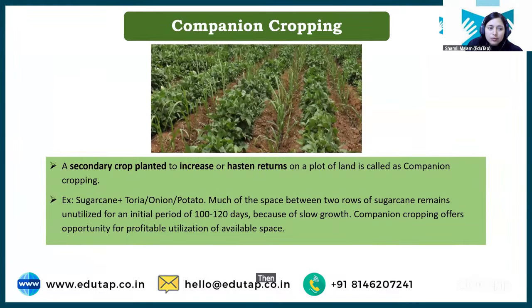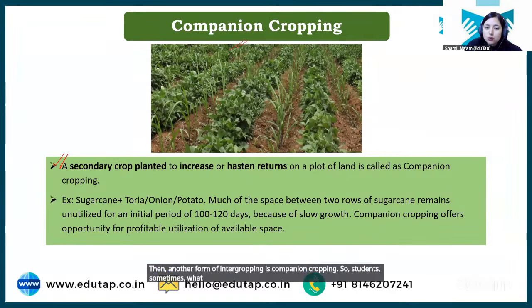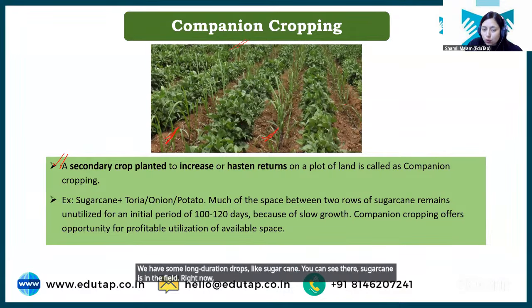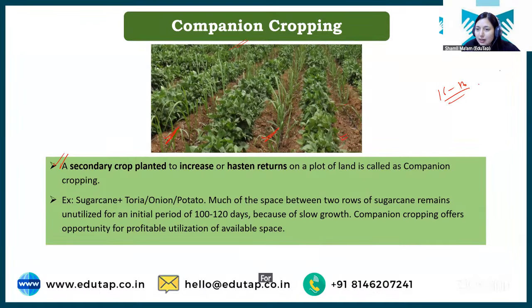Then another form of intercropping is companion cropping. So students, sometimes what we need to do, we have some long duration crop like sugarcane. You can see there sugarcane is in the field. Right now sugarcane is in the growing stage, and it will take around 16 to 18 months for this sugarcane to come to harvesting, right? So what we need to do, we need to hasten the return from the land. We cannot wait for 16 to 18 months for the sugarcane and for the returns.